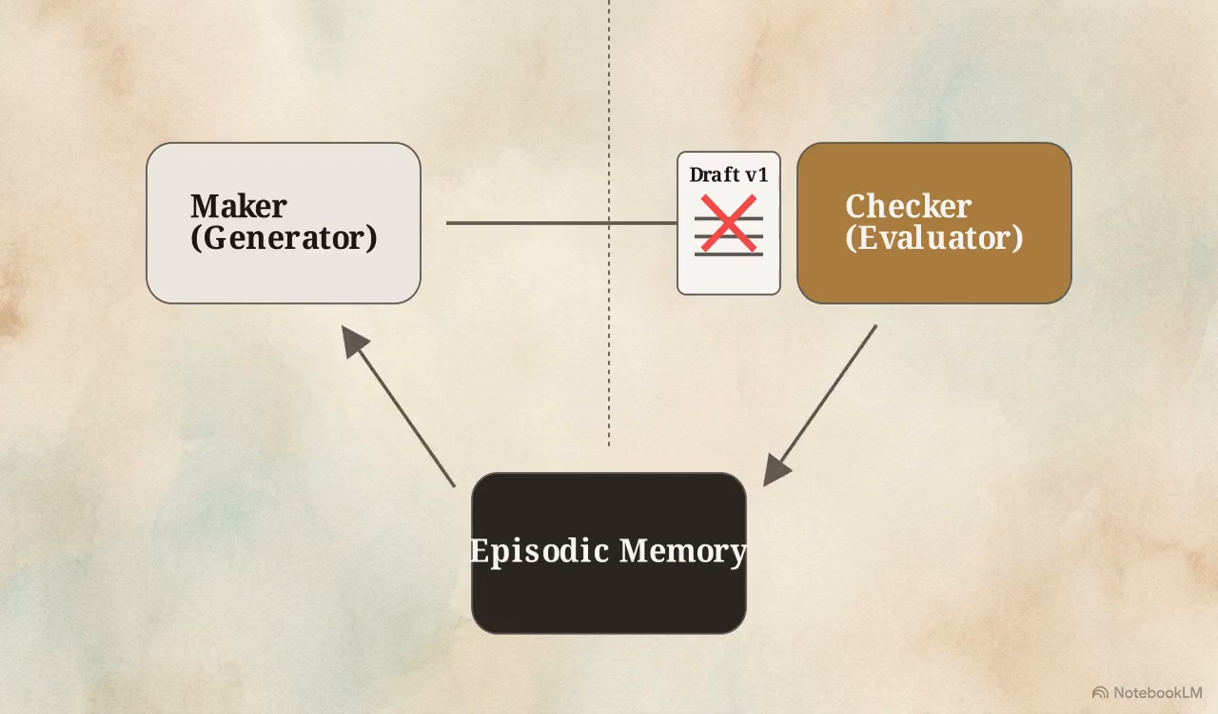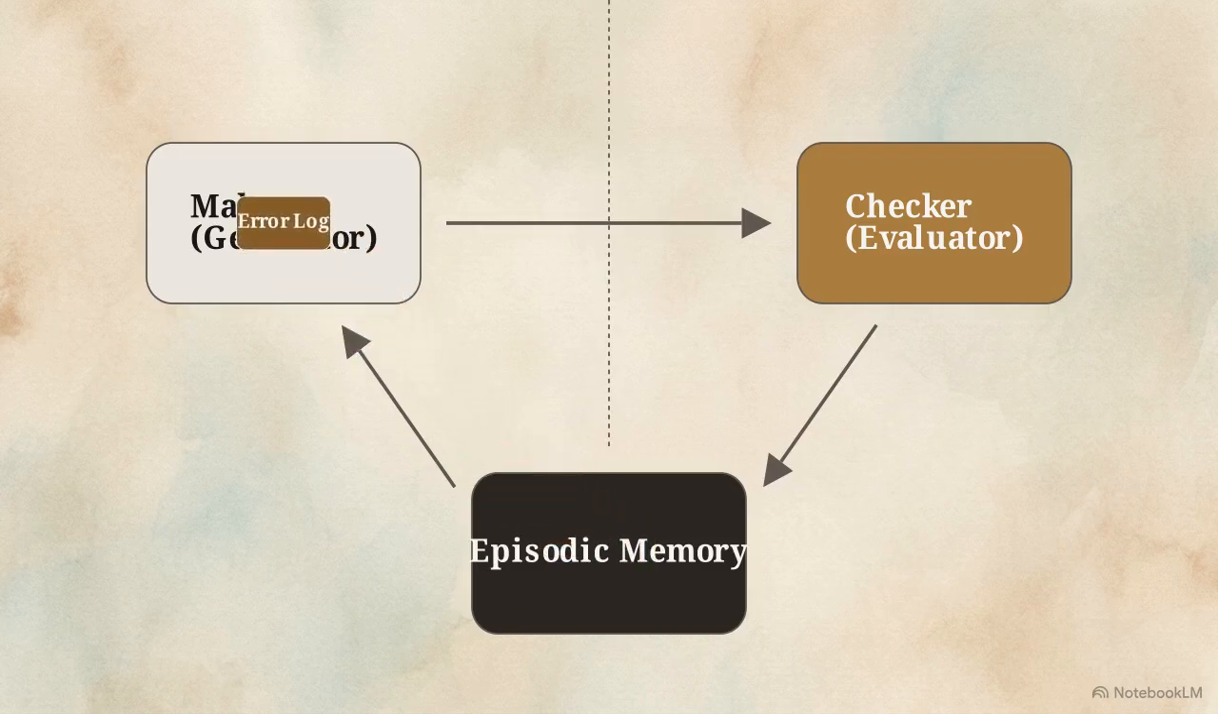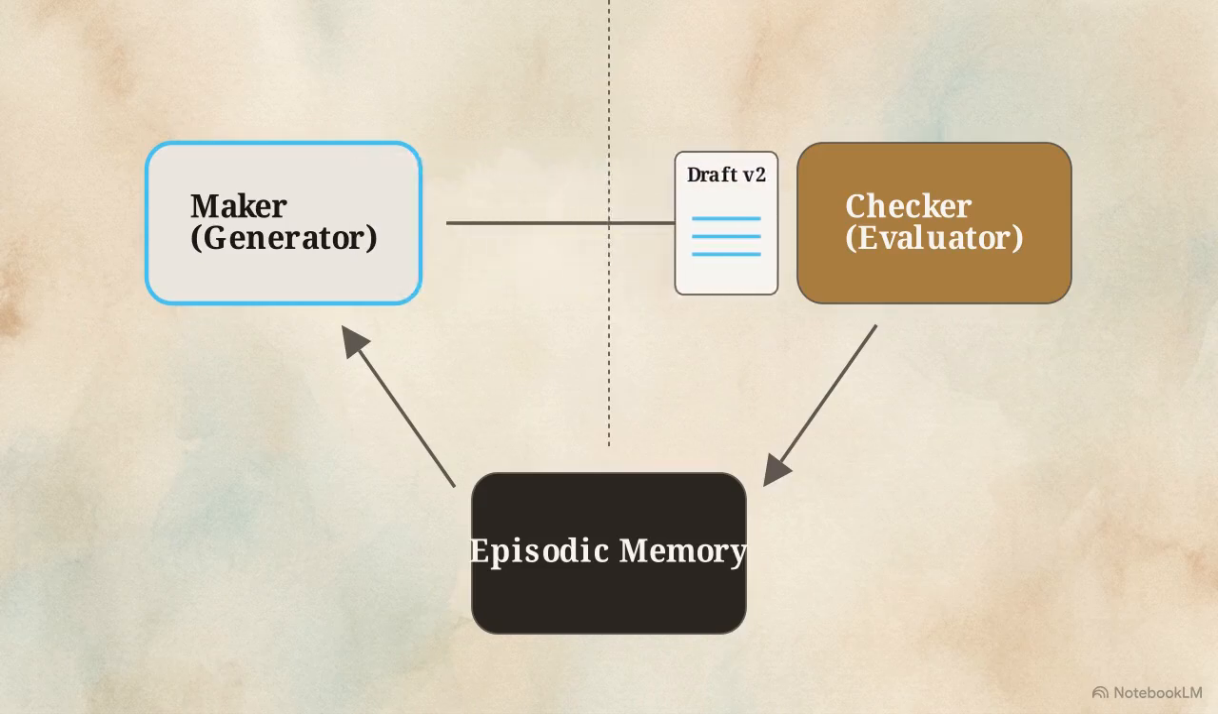To ensure the loop actually improves, the system uses what's called episodic memory. Every time the evaluator rejects a draft, it logs the exact failure reason into a persistent state file. On the next cycle, the maker reads this log. It understands what went wrong previously, generating a refined version instead of repeating the mistake.